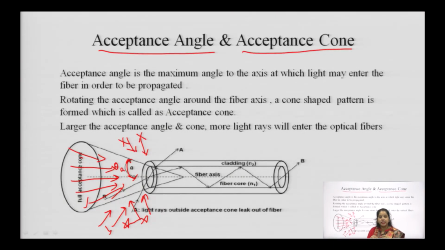So what two conditions are we getting now? First, when the light travels from the core to the cladding, the angle of incidence should be greater than the critical angle. Now comes the acceptance angle: when the light propagates from the air towards the core, it should be within the acceptance cone region, then only it will propagate inside the optical fiber. If these two conditions are not satisfied, no rays will propagate inside the optical fiber. And now what are we getting through this?